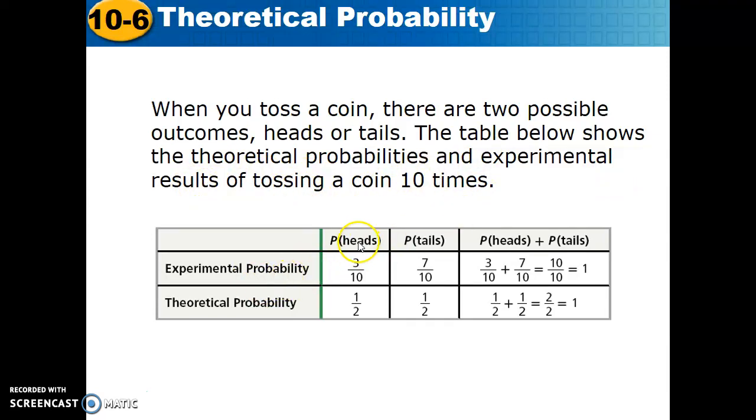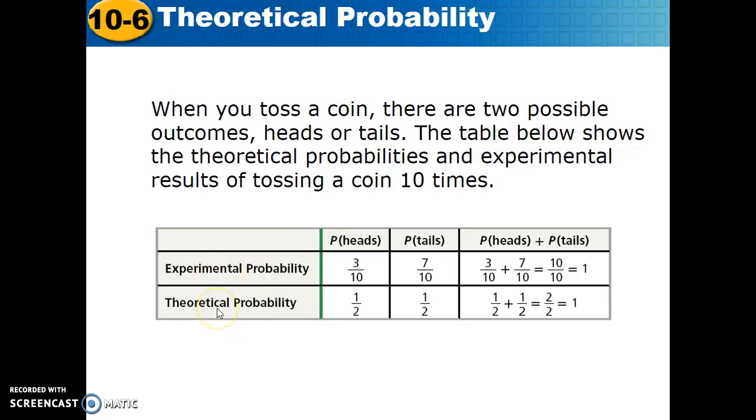Here's the experiment. The probability of heads, there were 3 out of 10. The probability of tails is the remaining 7 out of 10, of course. So if we add the two together, they should equal 1, 100%. Something had to happen, either heads or tails. They all add up to 1. In theoretical probability, now, we're not flipping the coin.